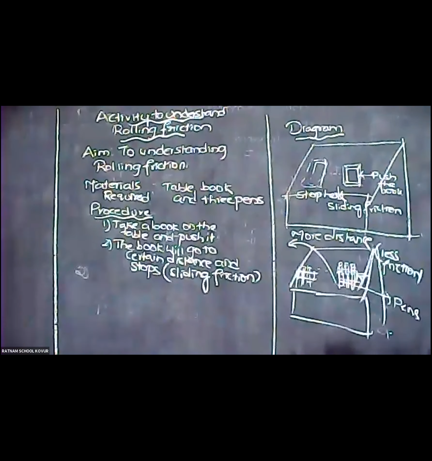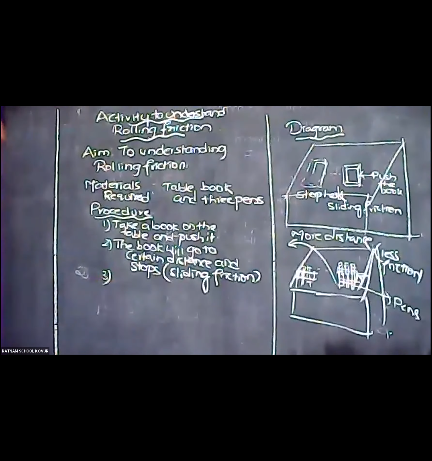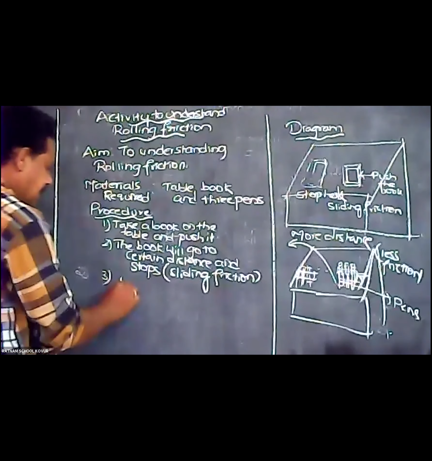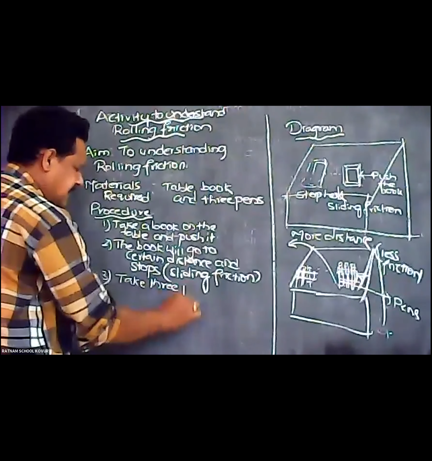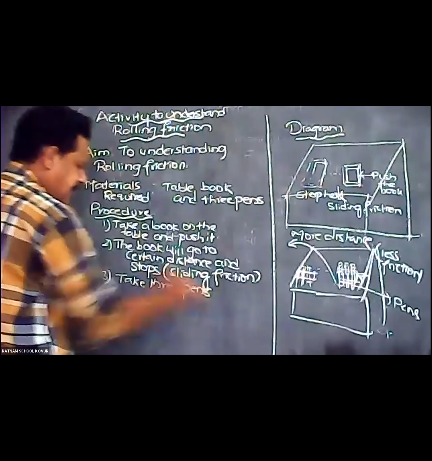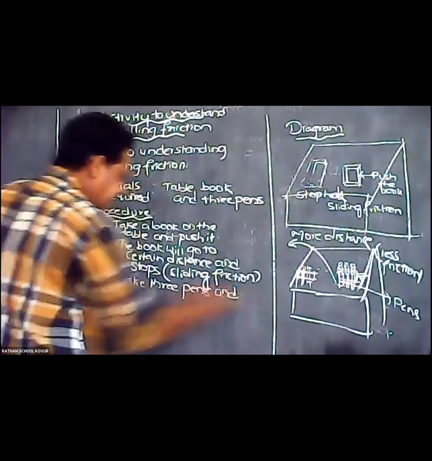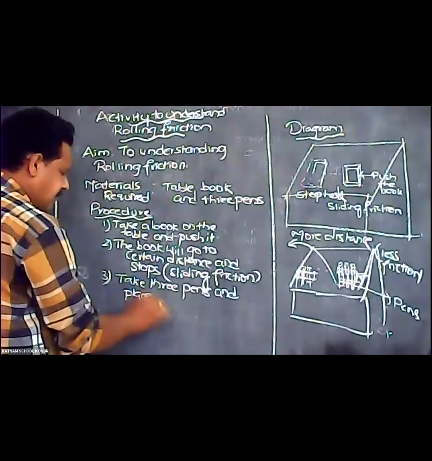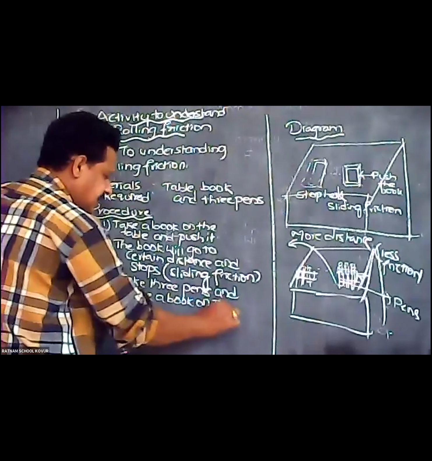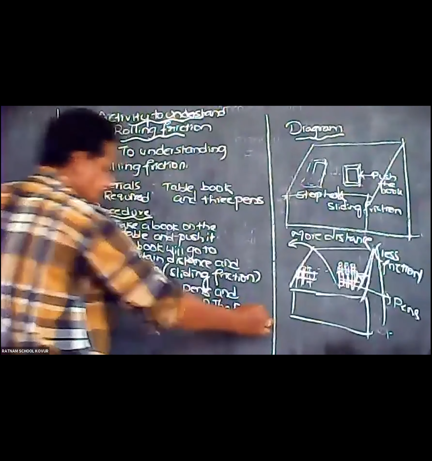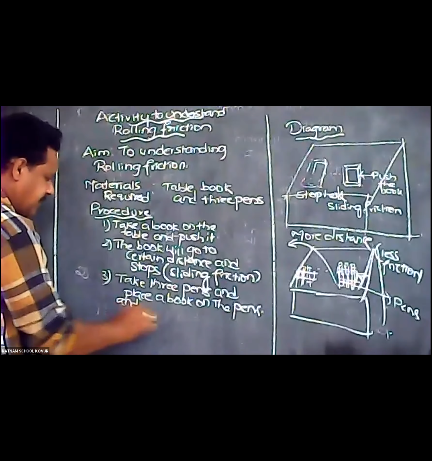Okay. Now let us write this procedure here. Procedure for rolling friction. Take 3 pens and place a book on the table, on the pens, and apply the force.